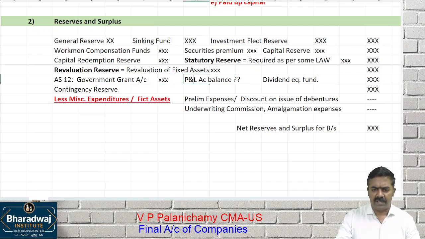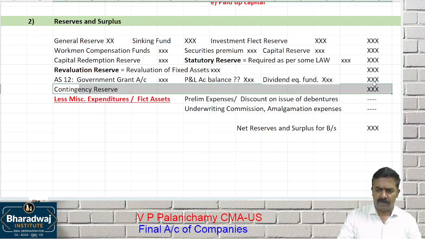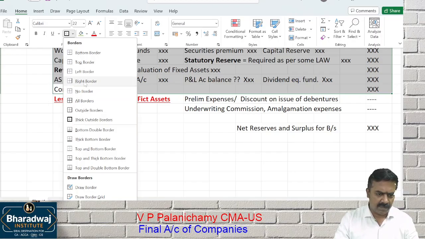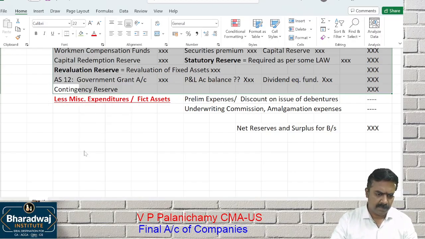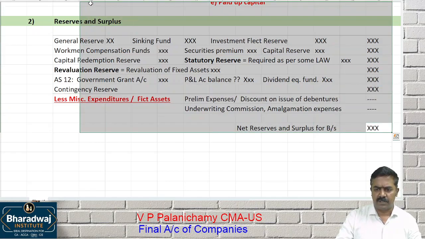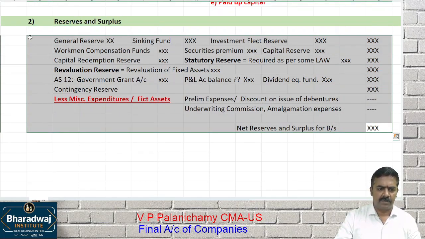Profit and loss account balance, if any, you can add up. Any other reserve that is maintained by the company, you can add up. Even contingency reserves you can add up. All these things you can add, minus what? Minus miscellaneous expenses will give us net reserves and surplus for balance sheet. Take up this.